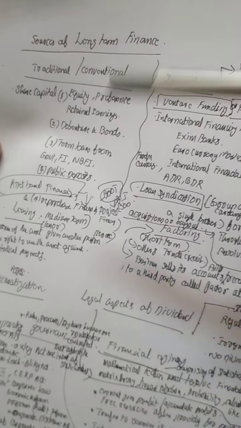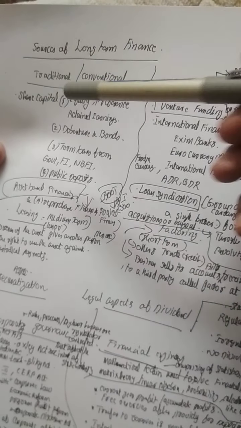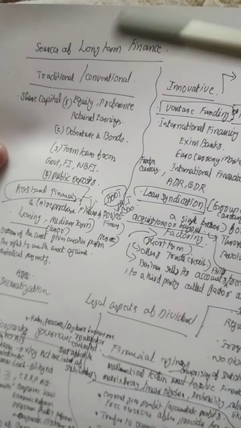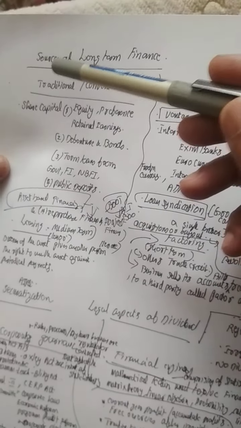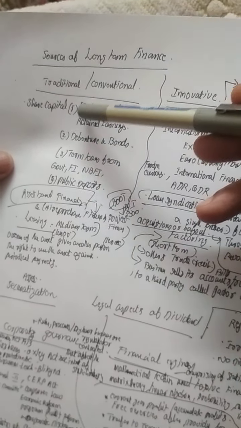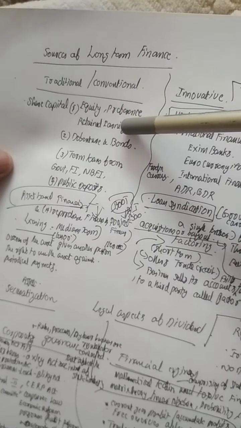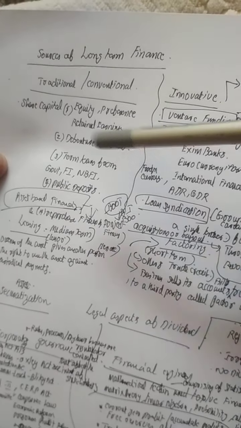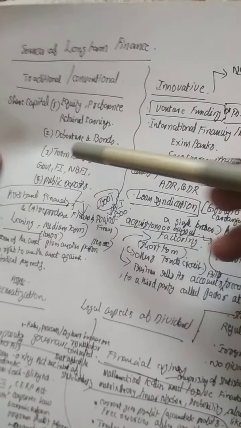What do you mean by sources of long-term finance? They will use these funds, which are raised through equity, preference shares, or retained earnings, for capital budgeting purposes or for further investments. That is why it is called sources of long-term finance. Other traditional long-term finance, apart from equity, preference shares and retained earnings or reserves, includes debentures and bonds. Then they may go for term loans.